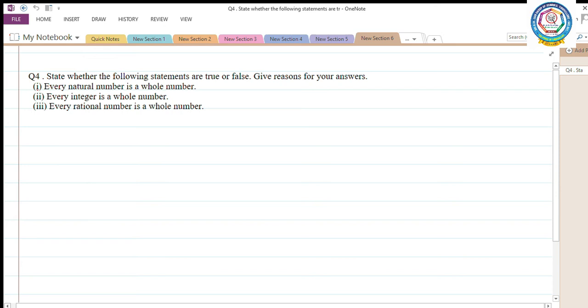Sum number 4. State whether the following statements are true or false. Give reasons for your answer. First one. Every natural number is a whole number. Whether it is true or false. Every natural number is a whole number. Yes, the given condition is true.